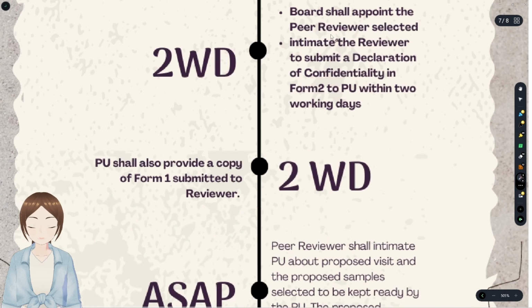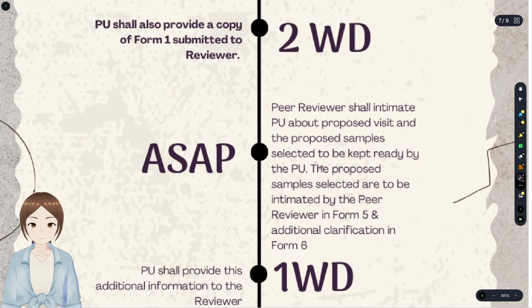That is, they are exchanging the information. In order to be empaneled, the reviewer submits the declaration of confidentiality in form 2 to the practicing unit, and the practicing unit submits form 1 to the peer reviewer in a span of 2 working days.